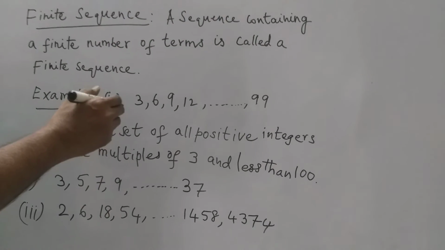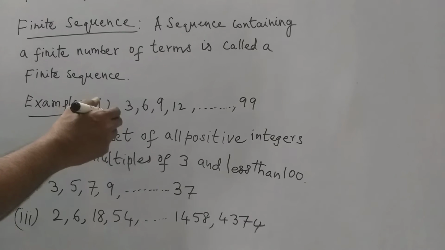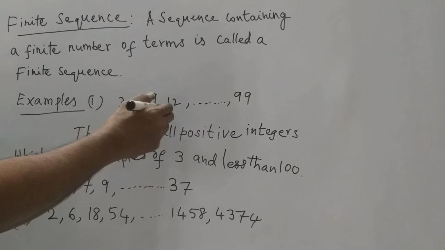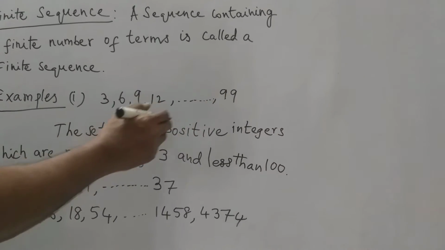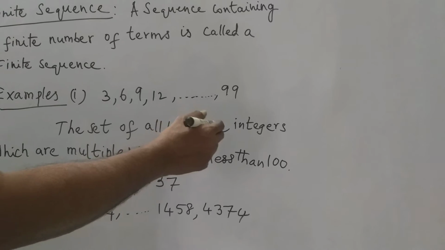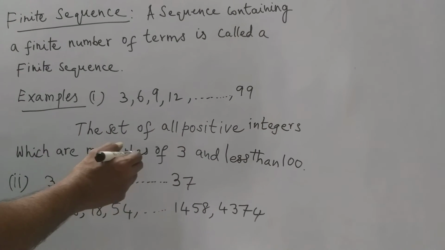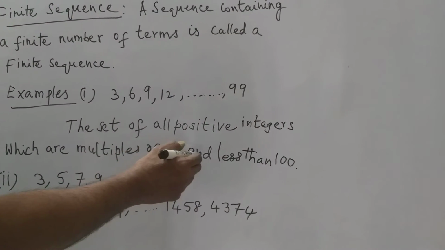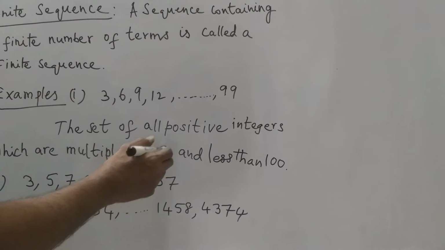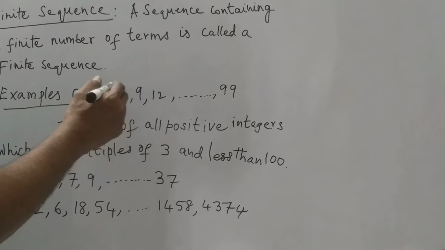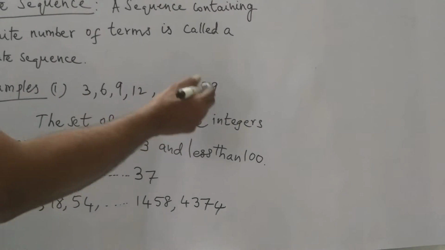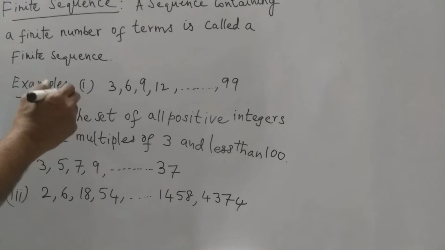In the first example, 3, 6, 9, 12 and so on up to 99, these are positive integers which are multiples of 3 and less than 100. It follows a certain rule or mathematical pattern.